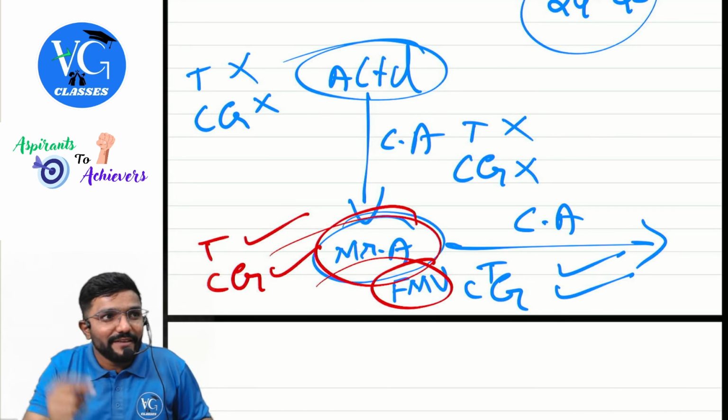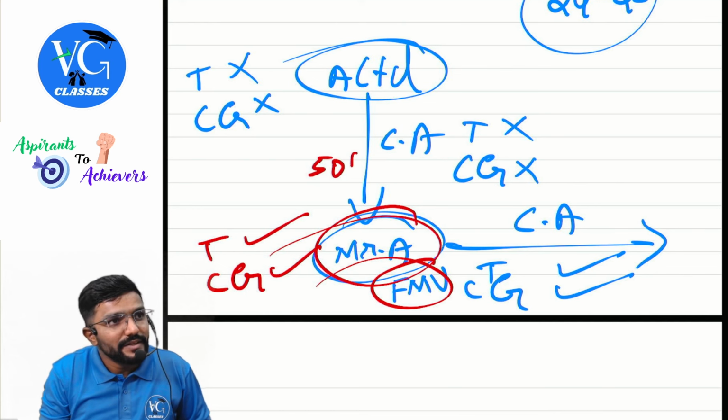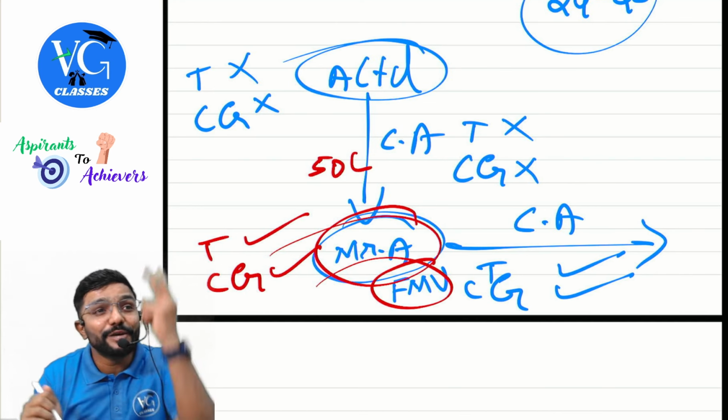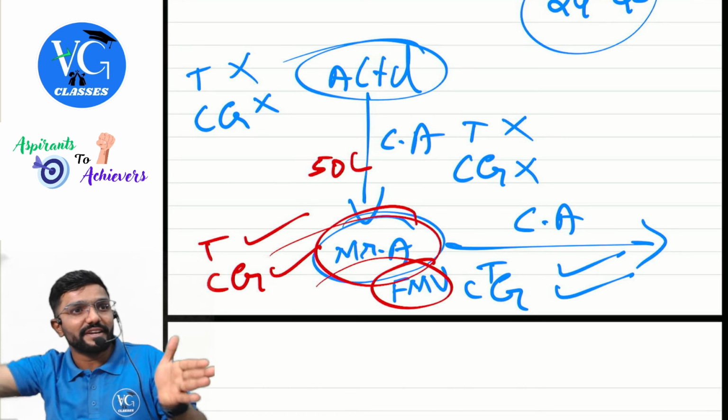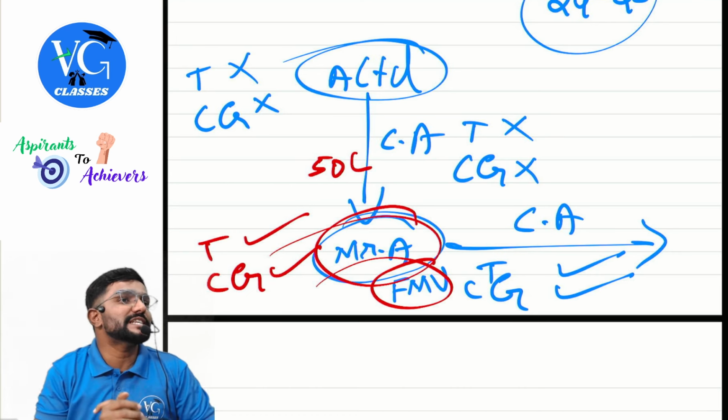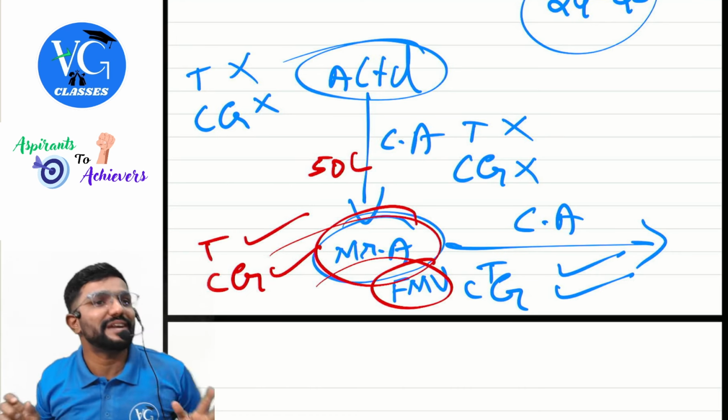Now assume the company gave an asset worth 50 lakh. The company had an accumulated profit of 20 lakh. So in 50 lakh, 20 lakh is deemed dividend. 30 lakh is the full value of sale consideration to compute capital gains. Is that clear? Yes, sir.